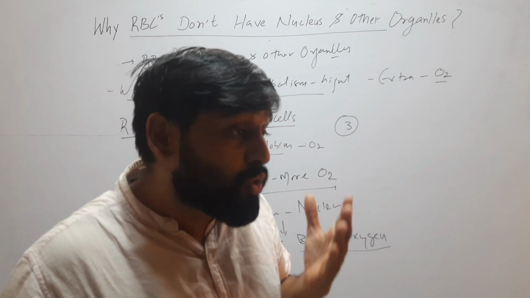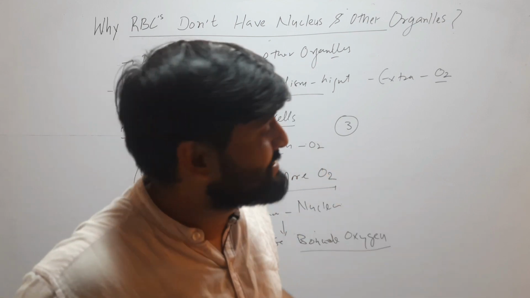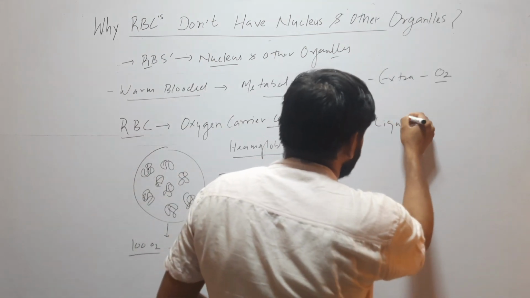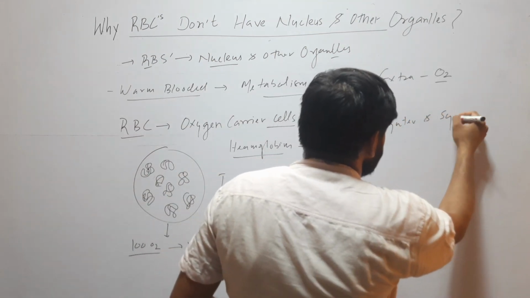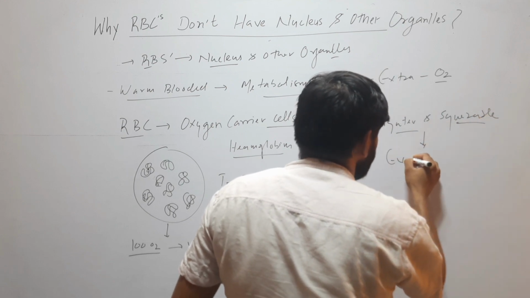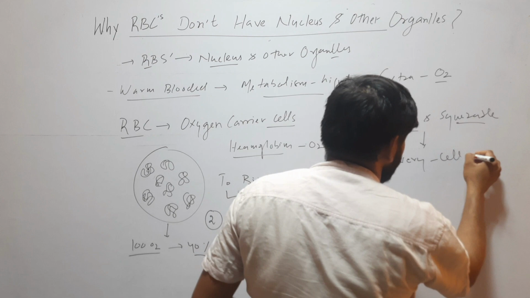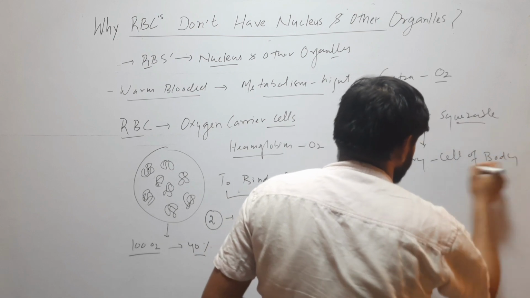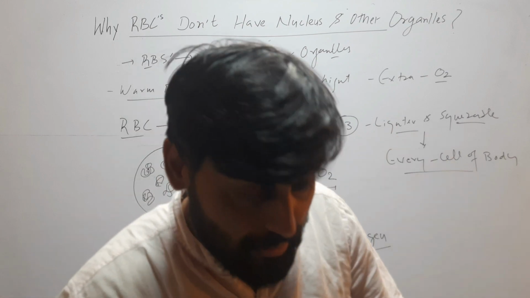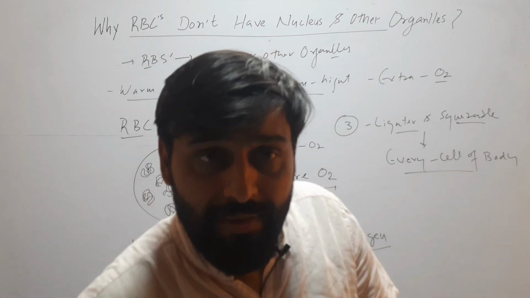So to minimize this loss, it lost all its organelles. Third is to make it lighter and squeezable so that it can reach every cell of the body. So these are the reasons RBCs don't have nucleus and organelles.